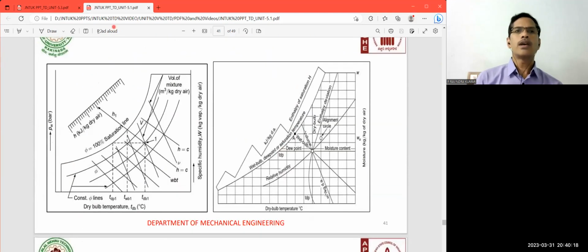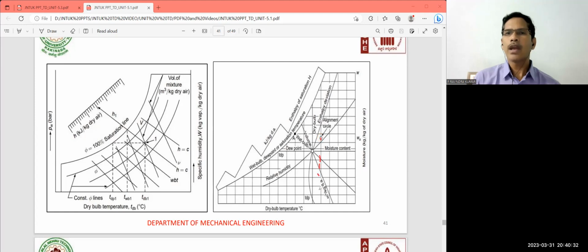And now, in a psychrometric chart, a student has to identify that there is one alignment circle. It's a reference point which is indicated at a certain dry bulb temperature and at a certain relative humidity, and which has the moisture content at this particular state.